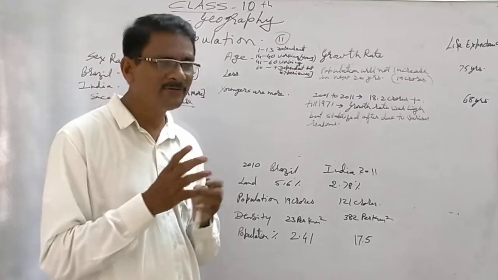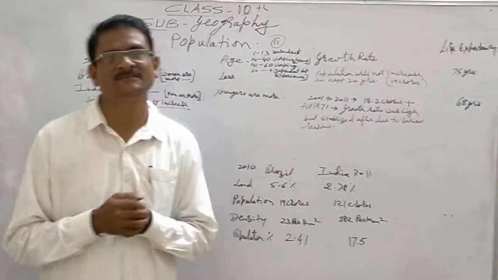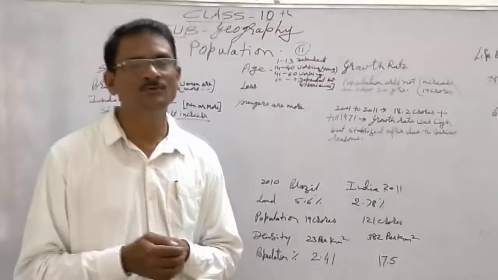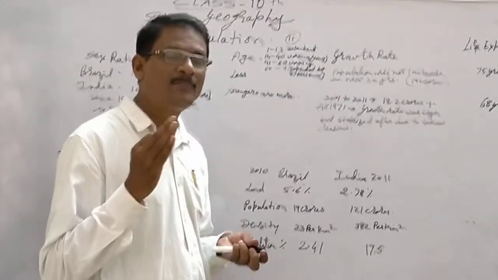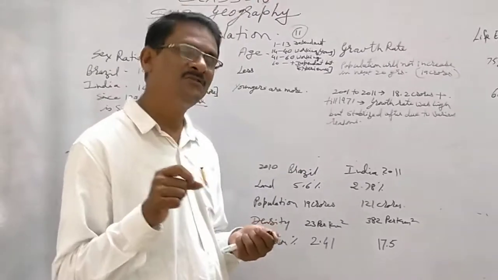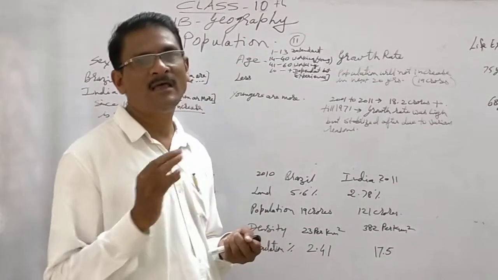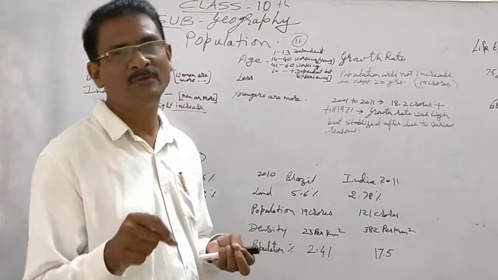In India, India is divided into urban and rural centers. In Brazil, there is no rural center. Every area that Brazil is having, its population is well equipped with all the amenities and facilities that the government must provide.